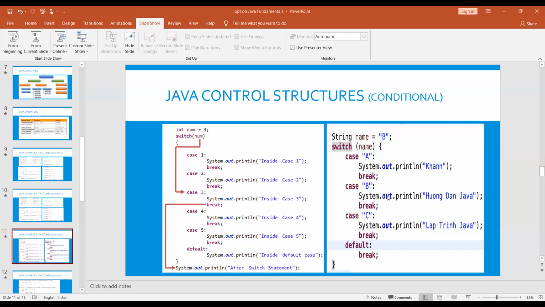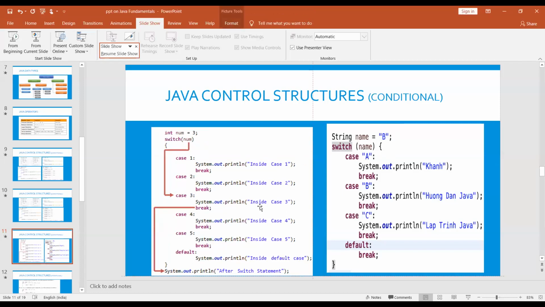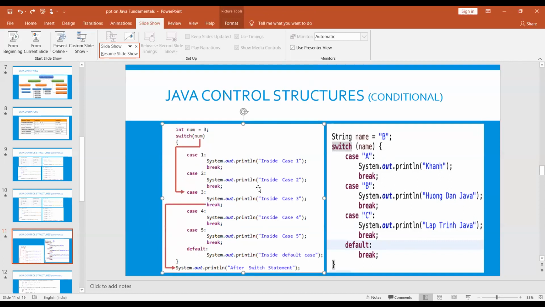See here, the switch name is a string, name equal to b. If the switch name equals b, it will print found on Java. If it is c, it will print lapped on Java.